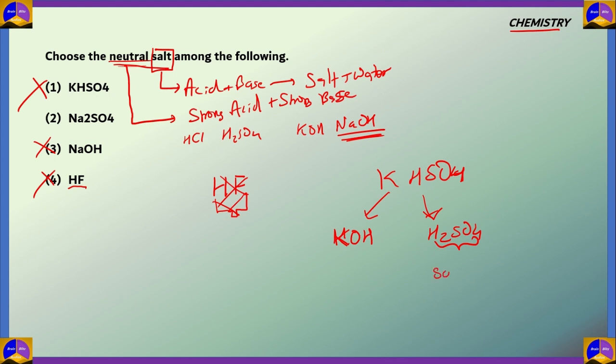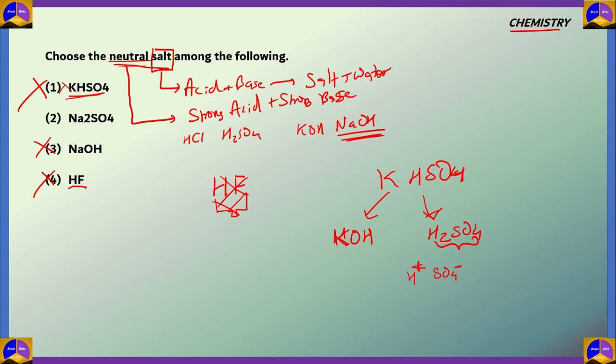So there is some SO4 minus ions and also H plus ions in the solution. So this means since there is some concentration of H plus ions, the solution would be acidic. And so this salt would not be neutral. Its solution would not be neutral. First one would be an acidic salt.